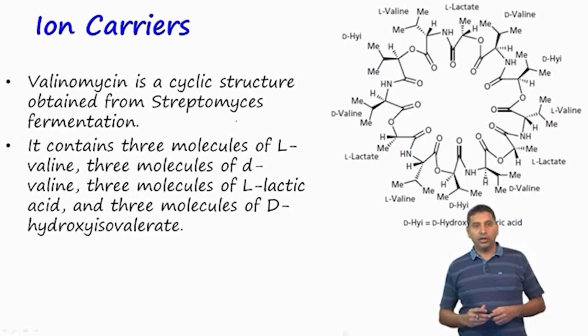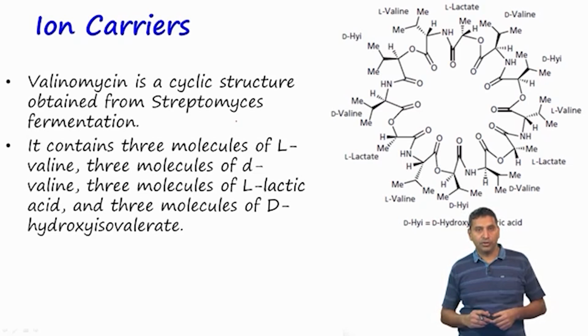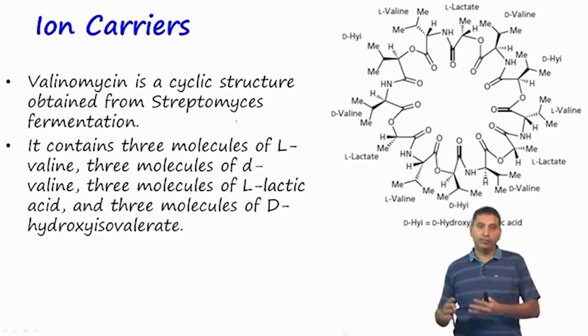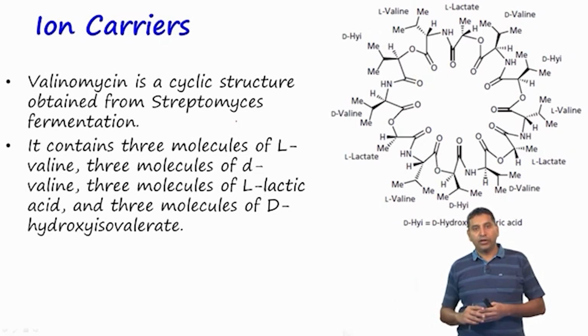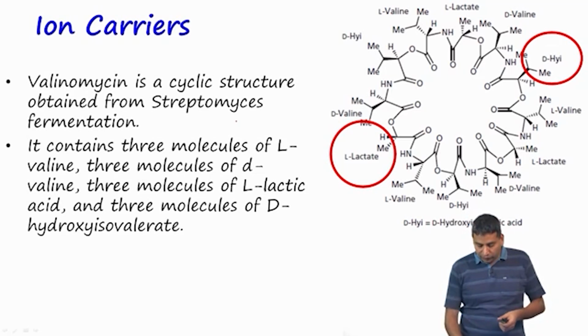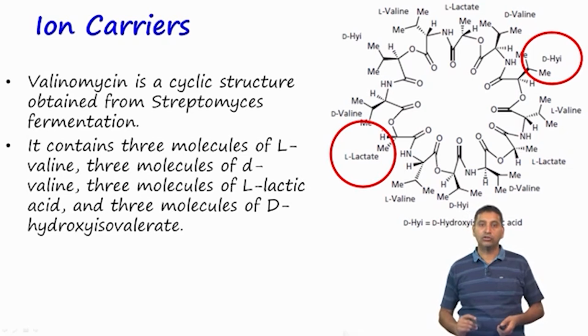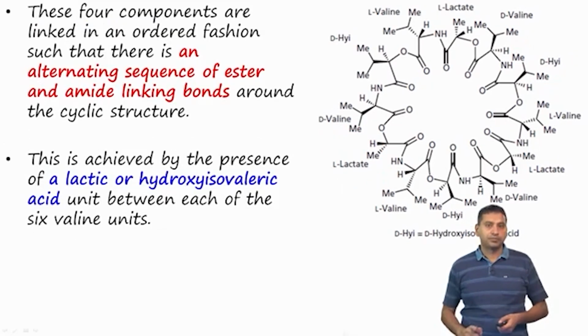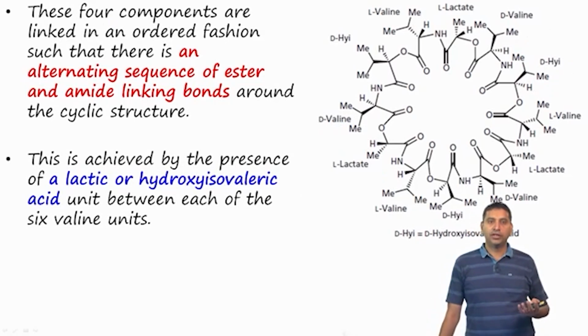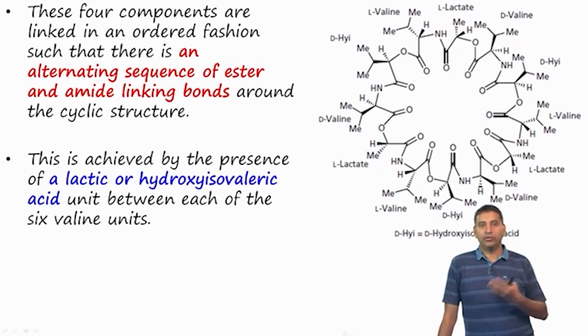The example that we are going to look at is valinomycin. Valinomycin is again a cyclic structure as shown here, and it contains 3 molecules of L-valine and 3 molecules of D-valine, and it also contains lactic acid and hydroxy isovalerate. This is the structure of lactate as shown here, and this is the structure of hydroxy isovalerate. Together these form a cyclic structure, and with these 4 components there is an alternating sequence of ester and amide linkages around this cyclic structure.